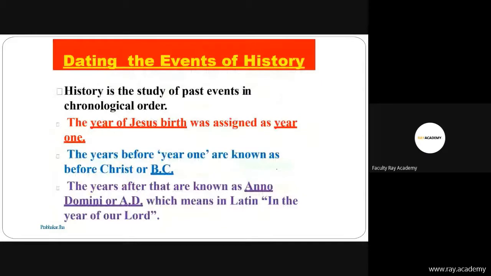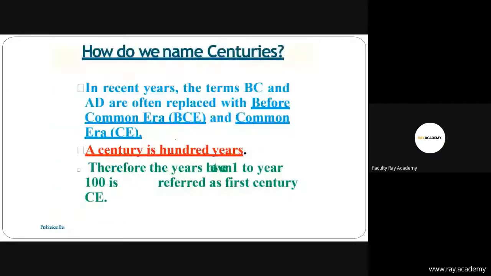History is the study of past events in chronological order. The year of Jesus' birth was assigned as year 1. AD means Anno Domini, and BC means before Christ. Please keep in mind, the years before year 1 are known as BC, before Christ, and the years after are known as Anno Domini or AD, which in Latin means in the years of our Lord, that is, Jesus' birth.